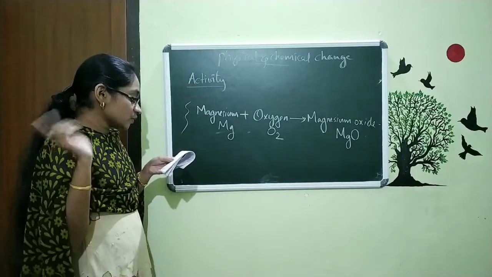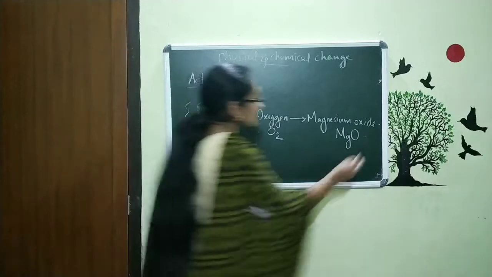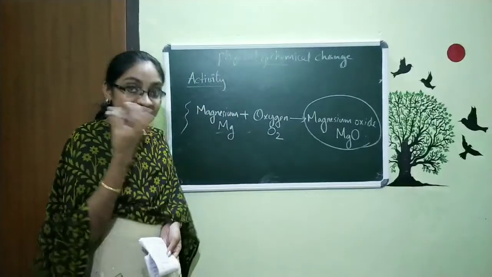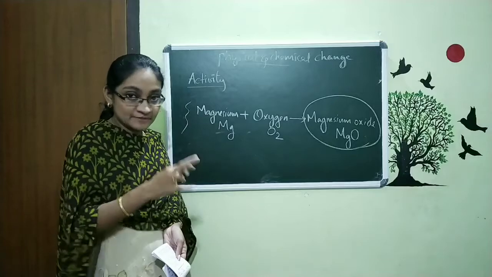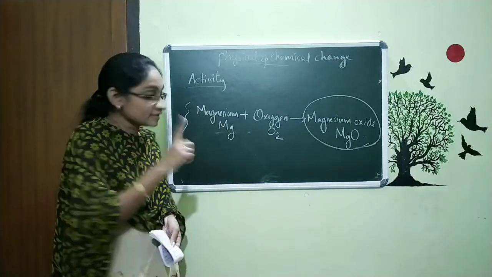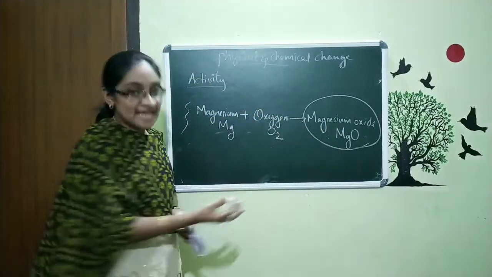Now we are going to move to the next activity that we are going to do with this magnesium oxide. We collected some ash from the burning of magnesium ribbon, the final product that we burned, as I already taught. Now we are going to collect that and do the next activity.